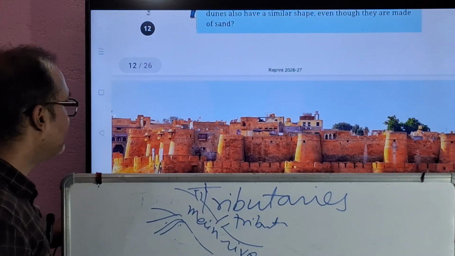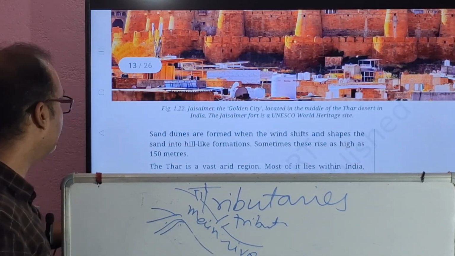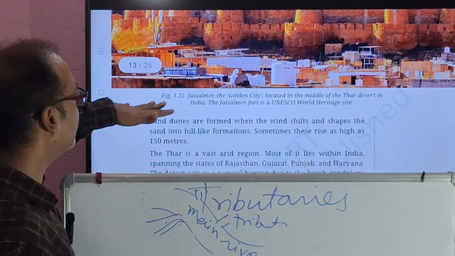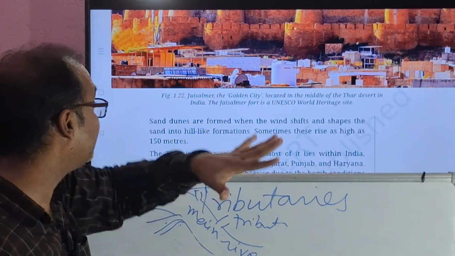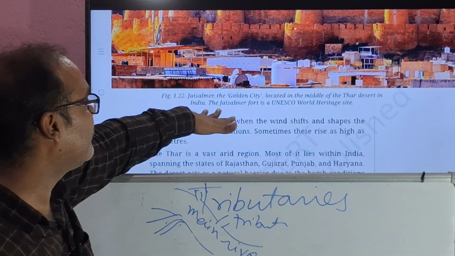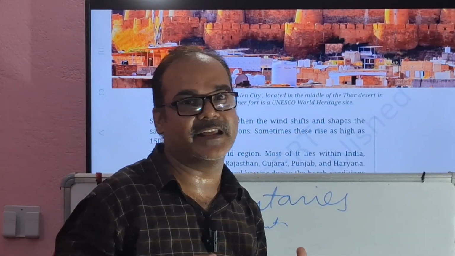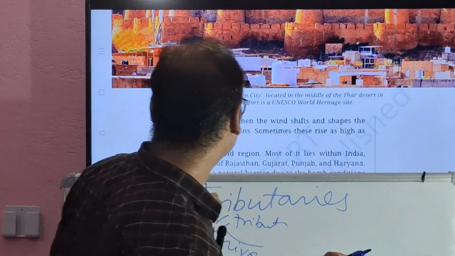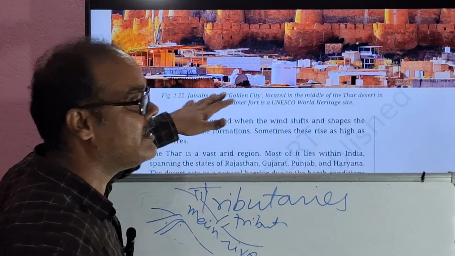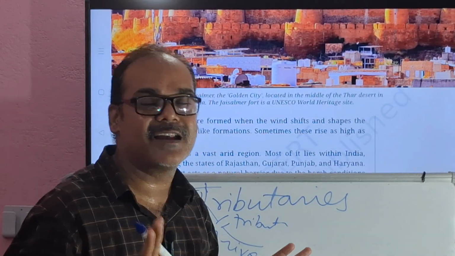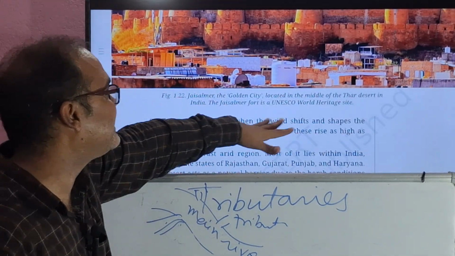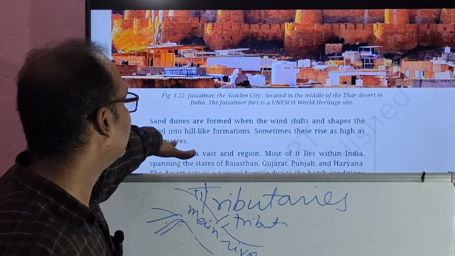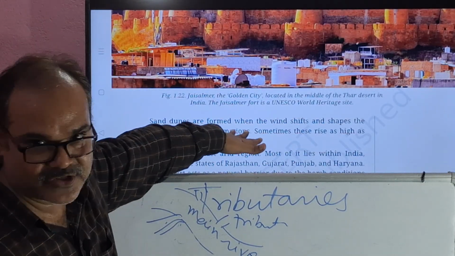Okay. Next we see here, a little bit in detail, Jaisalmer, which is also known as the Golden City. It is located in the middle of the Thar Desert in India. The Jaisalmer Fort is a UNESCO World Heritage Site. Sand dunes are formed when the wind shifts and shapes the sand into hill-like formations.